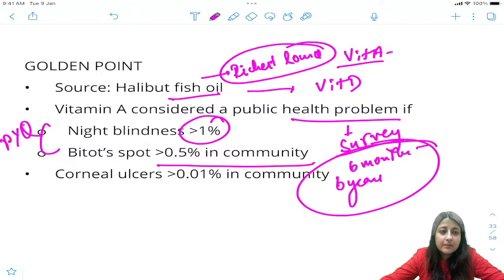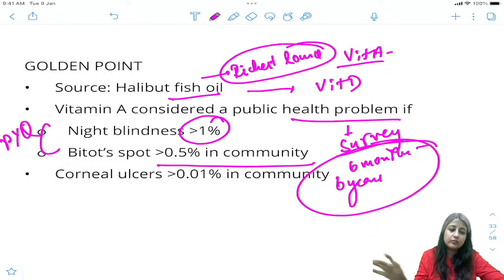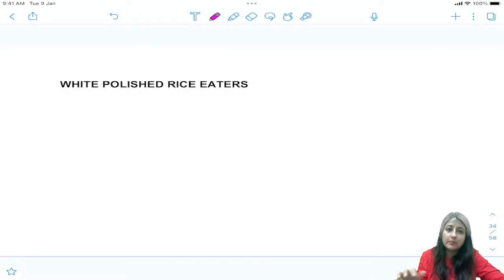Richest source of vitamin A as well as vitamin D is halibut fish. And whether it is a public health problem or not, for that we have to do a survey among children 6 months to 6 years, and if you see the prevalence of Bitot spot more than 0.5% in the community and night blindness more than 1%, you will say it is a public health problem.